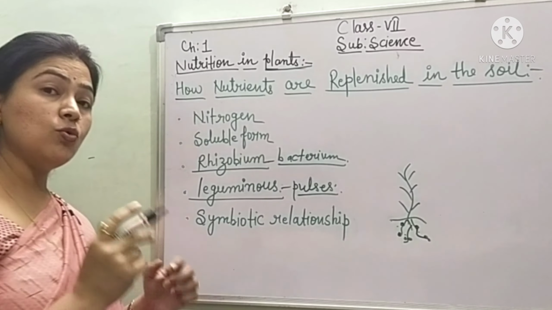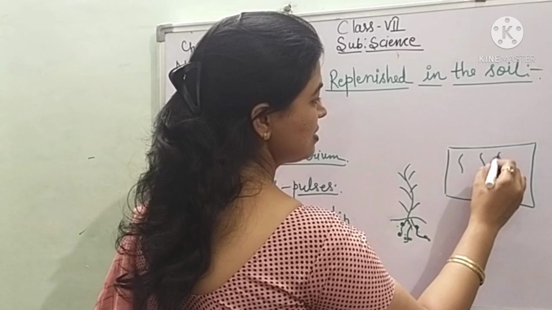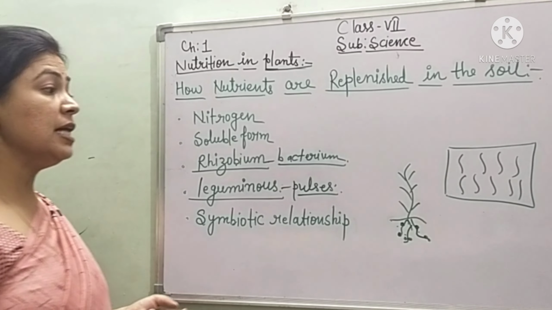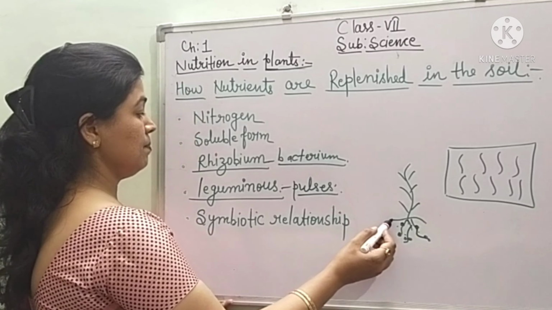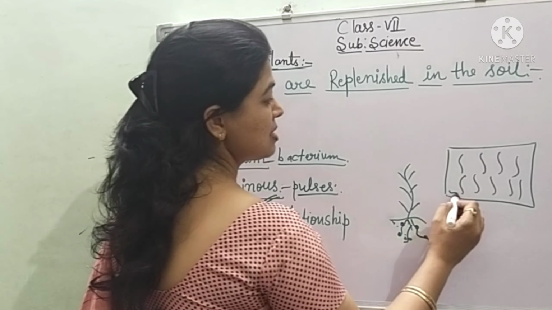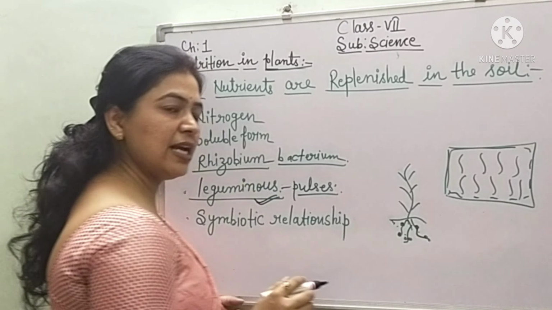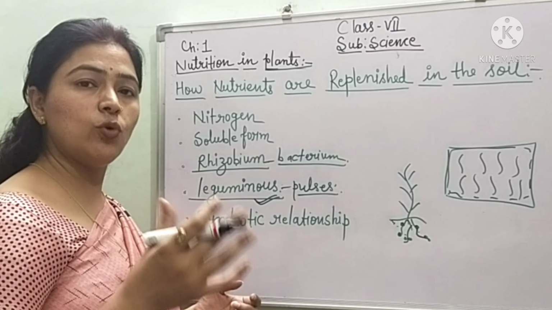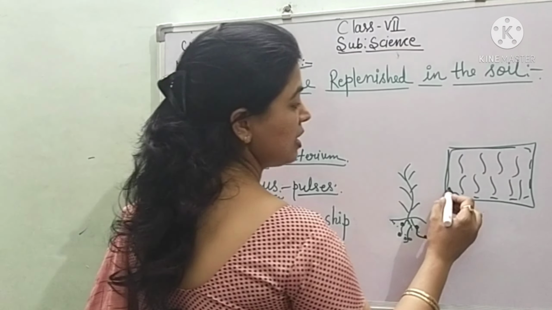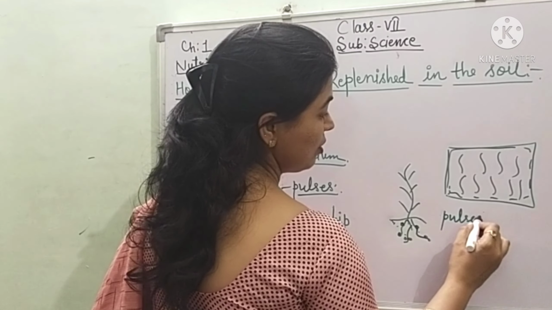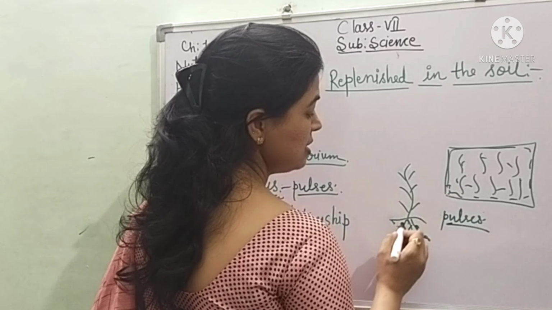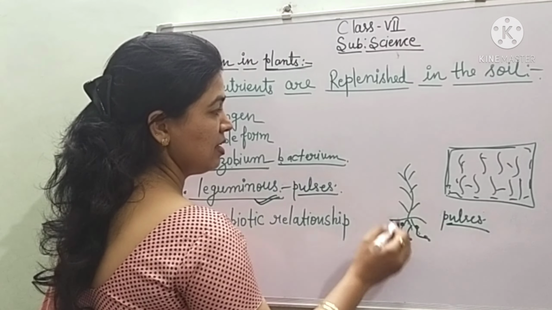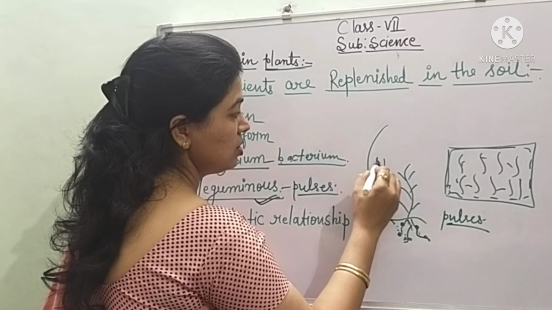Actually, see, generally what happens: suppose this is a field, small plants are there, and there is a lack of nitrogen in the field. Then what will the farmers do? They will use some leguminous plants, meaning pulses plants, or they can use whole legumes in the field, for 1 year, 2 years, 4 years. Suppose they are using all the pulses there, then what will happen, children? All the pulses plants have nodes in their roots and the bacterium present there. They can convert the nitrogen.